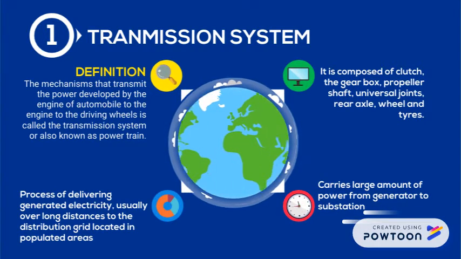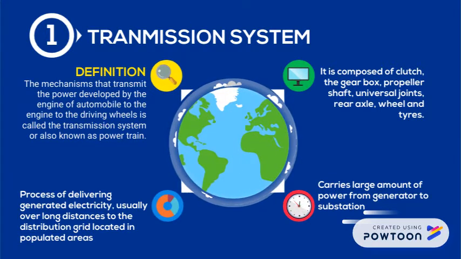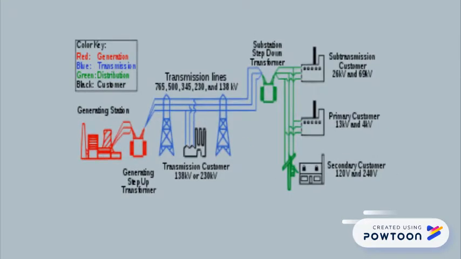It is composed of clutch, the gearbox, propeller shaft, universal joint, rear axle, wheels and tires. Basically, this diagram shows how electrical is supplied in transmission line from generating station to the user.